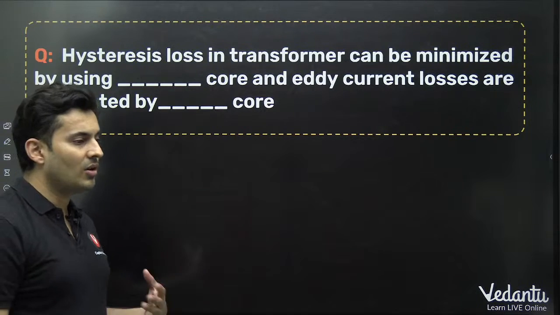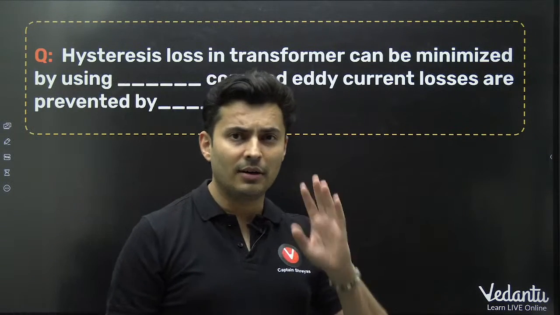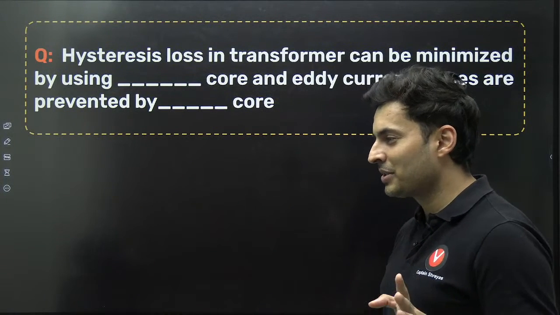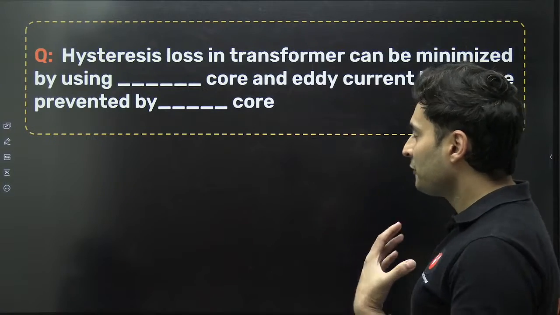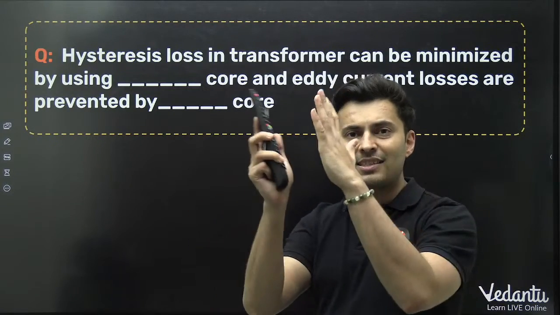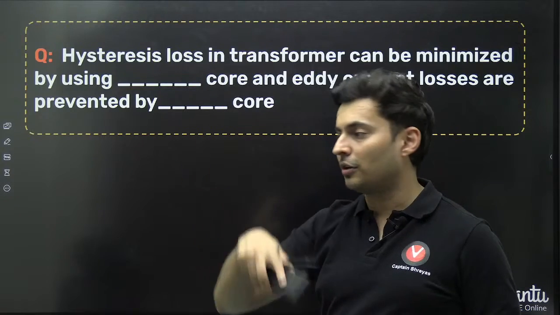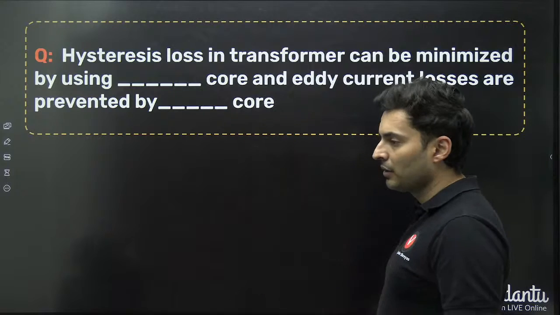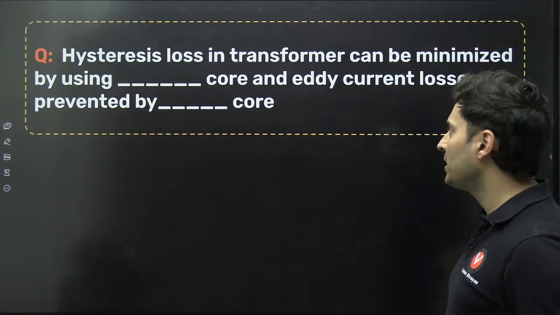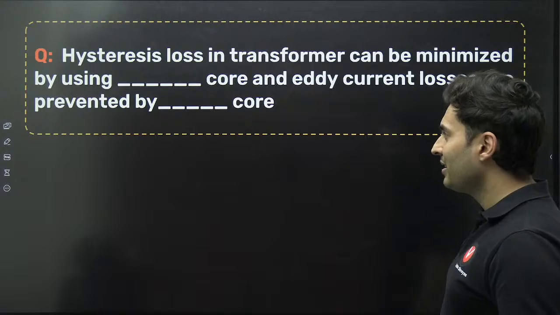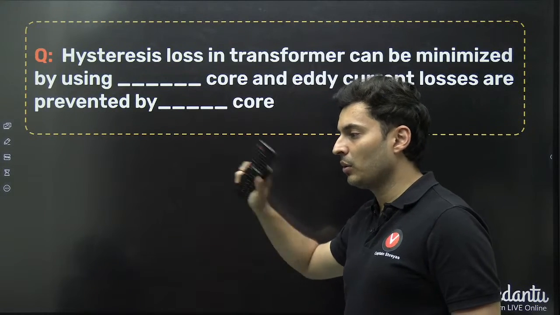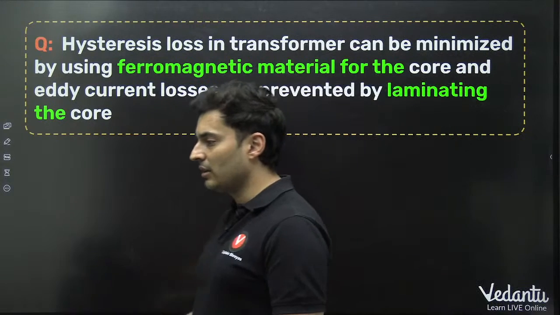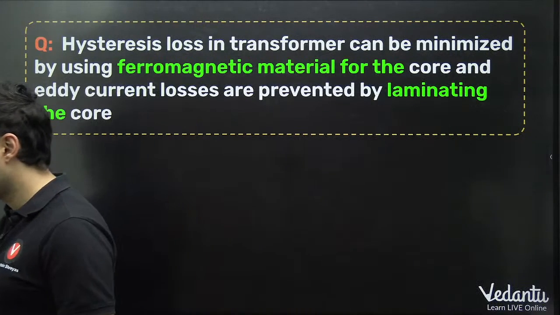Yes, hysteresis loss can be prevented by using a very good ferromagnetic material. Don't use diamagnetic or paramagnetic. You use a ferromagnetic material with a very small area in that BH curve. So you need a soft iron core which has a very small BH curve, and eddy current loss is prevented by laminating the core. There is a lamination which is given to the core which prevents the eddy current loss.